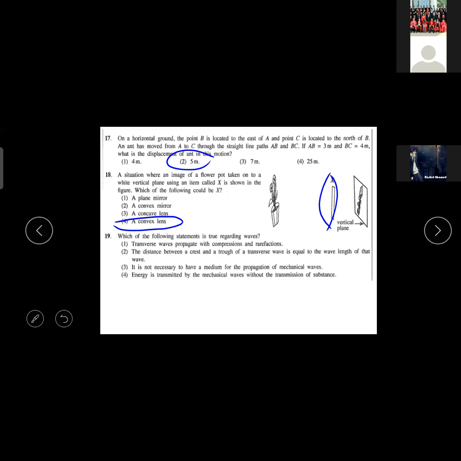Which of the following statements is true regarding waves? Transverse waves propagate with compression and rarefaction. No, totally wrong. A transverse wave is like this, crests and troughs are there.